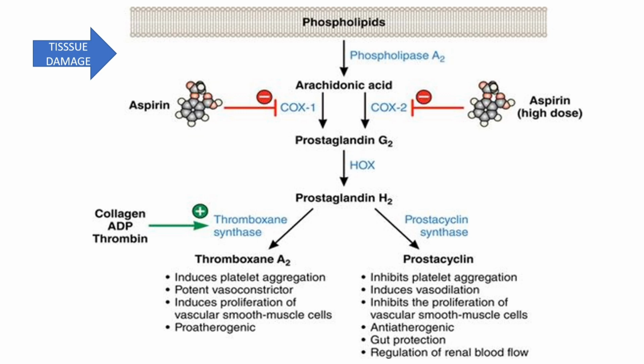Aspirin irreversibly inhibits COX-1 and COX-2. In small quantities, it inhibits COX-1. In higher doses, it inhibits COX-2. Thereby, it inhibits platelet aggregation and thins the blood.